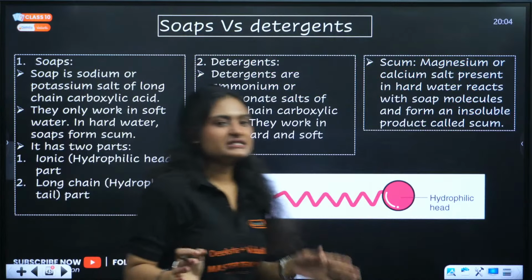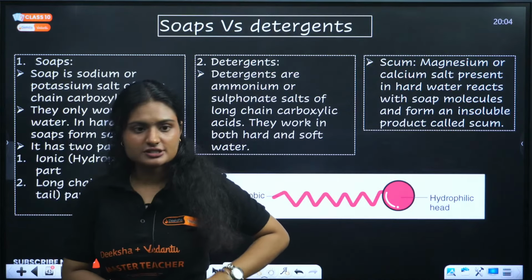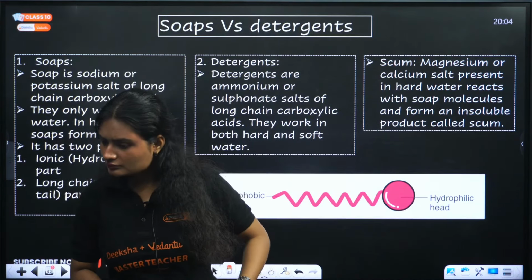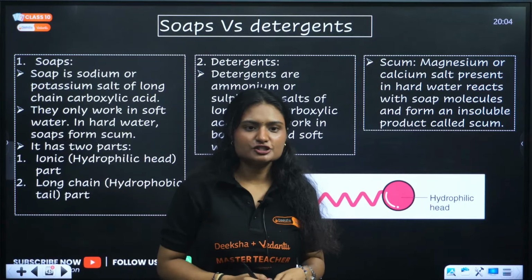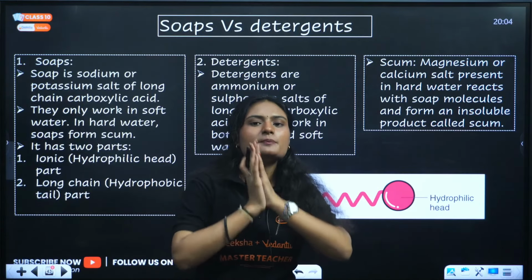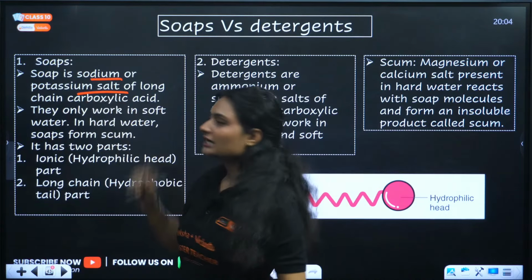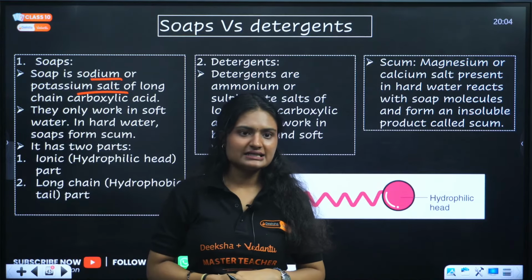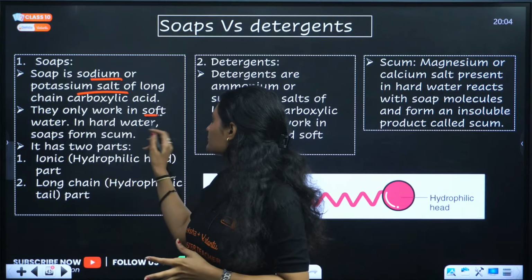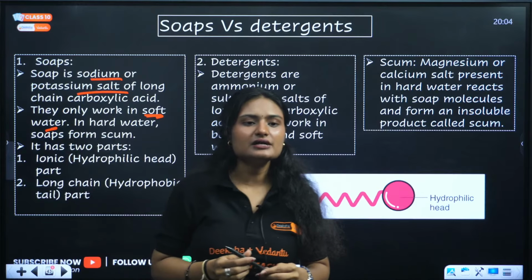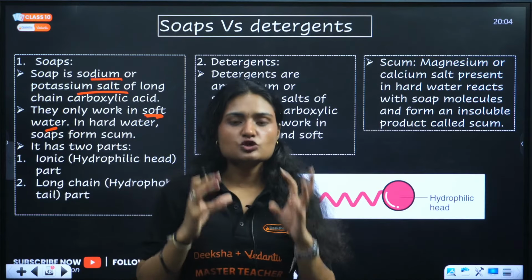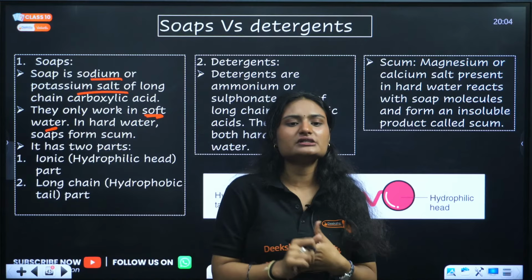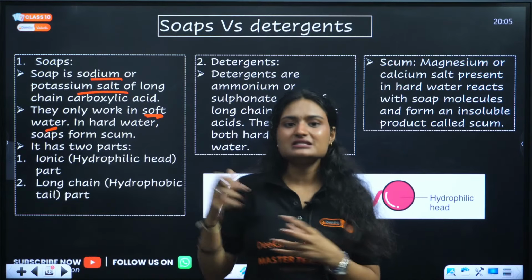Now, soaps versus detergents. Soaps are sodium or potassium salts of long chain carboxylic acids, right? They only work in soft water. In hard water, they form scum. Soap molecules only work in soft water, not in hard water, because in hard water they form this insoluble substance called scum. What is scum?